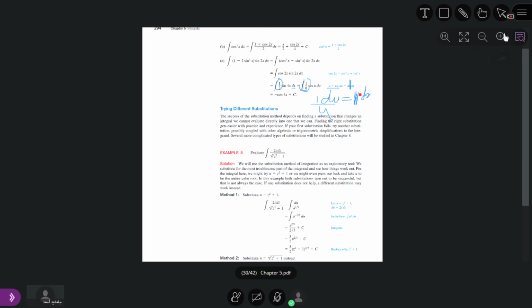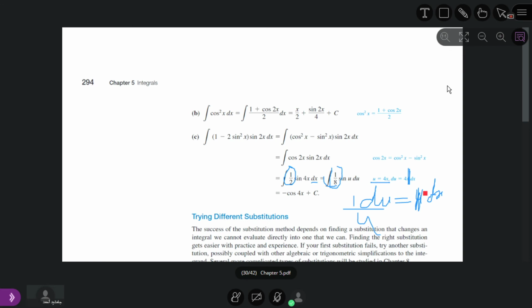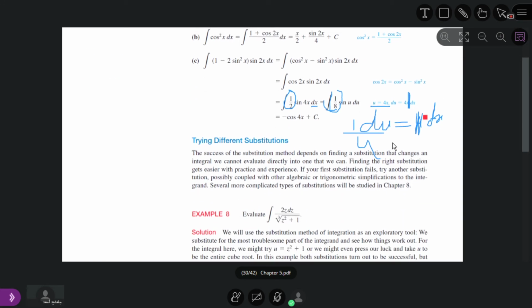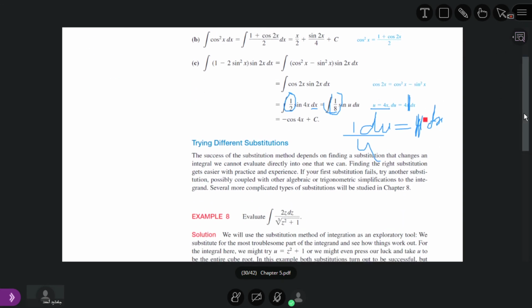What is the antiderivative of sine u? It is equal to minus cosine u. Here in the book, 1 over 8 is missing. The answer must be minus 1 over 8 cosine u. What is u now? u is equal to 4x plus a constant. This can be our answer.